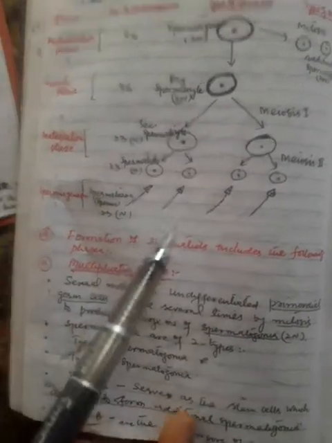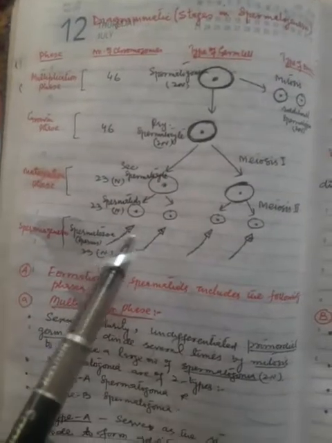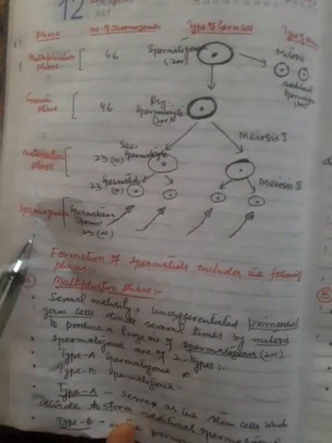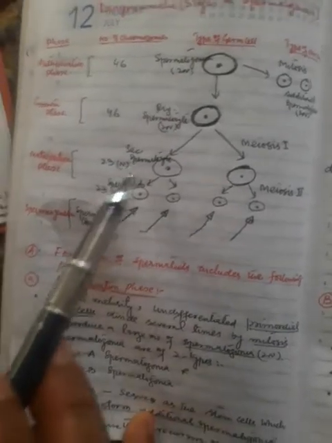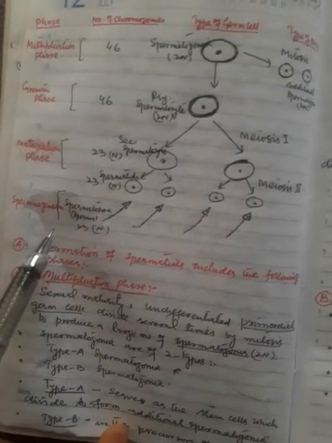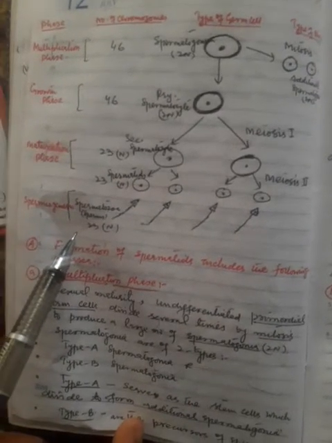So here three terms we have to remember while studying gametogenesis or spermatogenesis. First is spermatogenesis, which is the whole process. Then there is spermiogenesis, the change of spermatids into sperms. And then there is spermiation, the release of the mature sperm from the Sertoli cells.